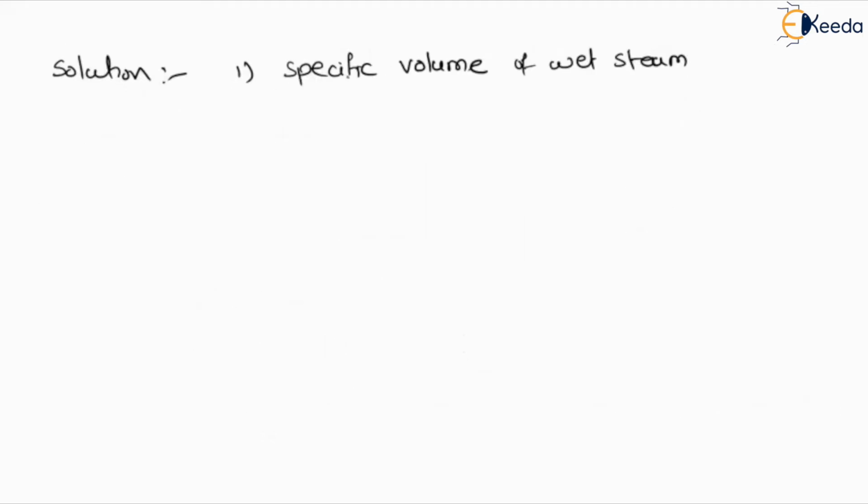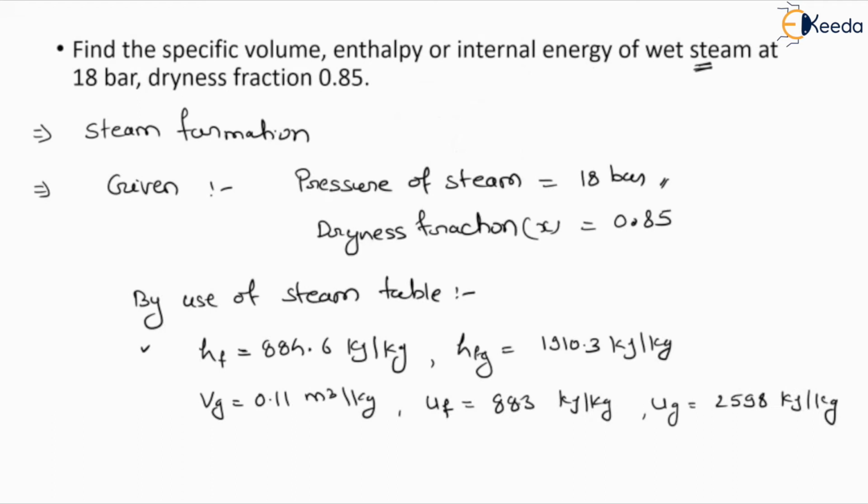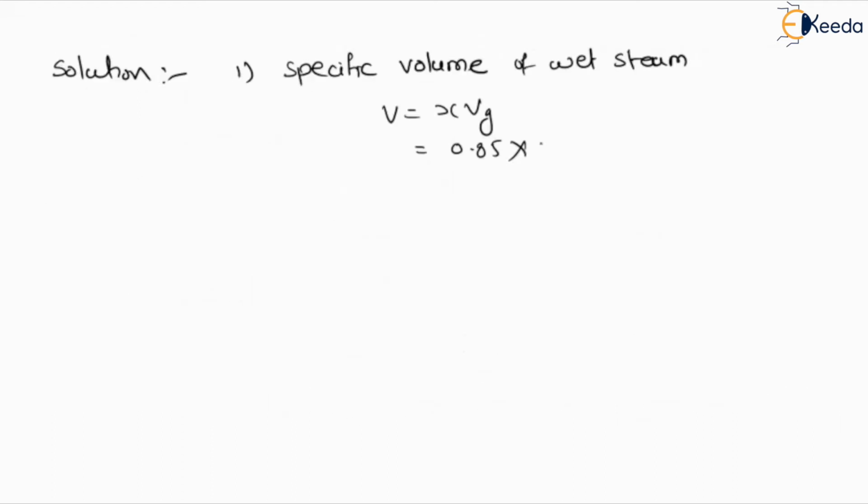First, we have to find the specific volume of wet steam. We can define it by the formula v equals x times vg. The x value is 0.85 and the vg value is given as 0.11.